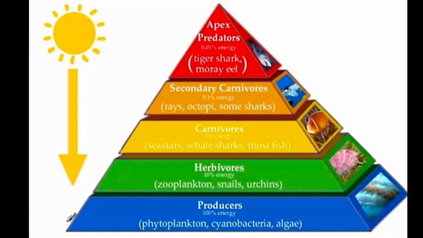Next trophic level is carnivores. Examples of carnivores are sea star, whale, shark and most of the fishes. Next trophic level is secondary carnivores. Examples of secondary carnivores are rays, octopi and some sharks. And at the top of this pyramid you will get apex predators who eat others but no one eats them. Example, tiger, shark, etc.